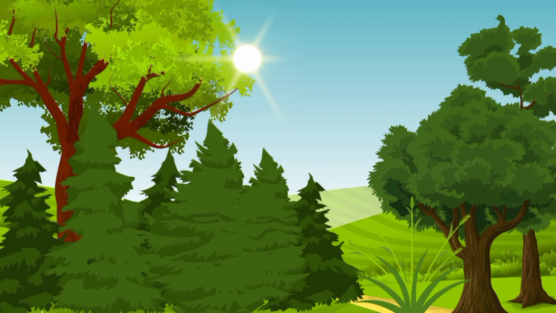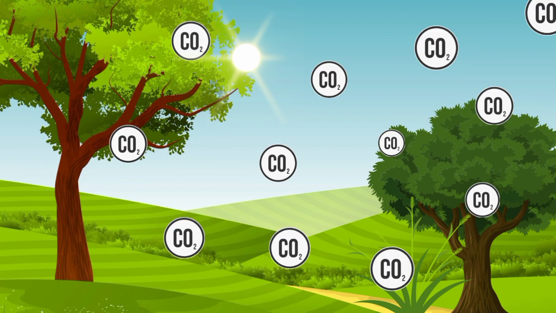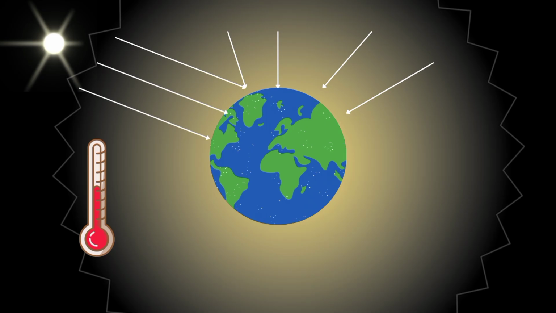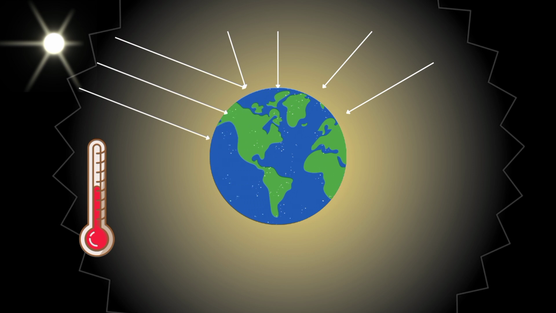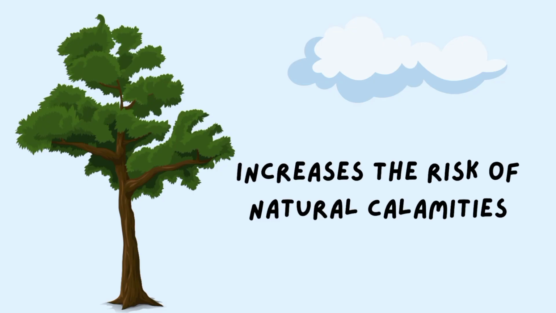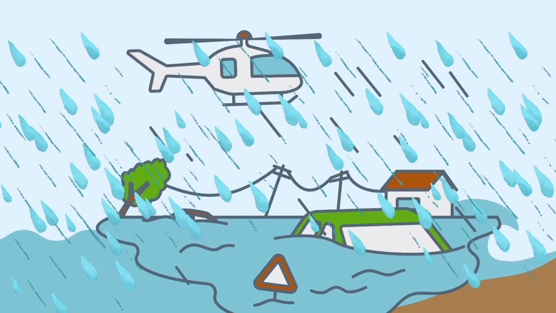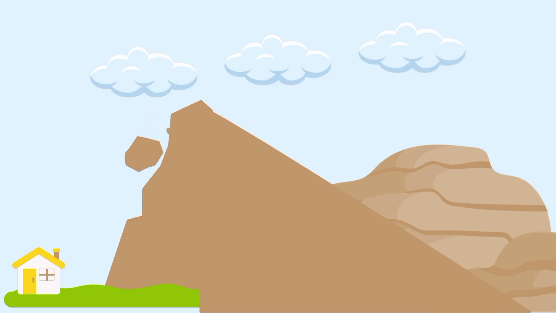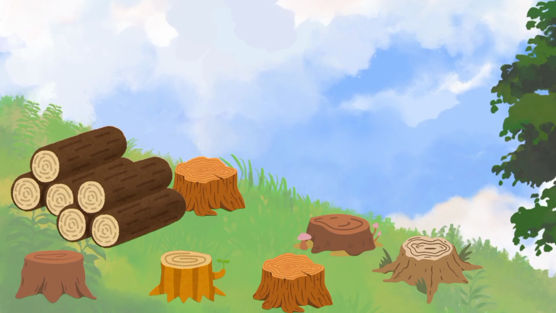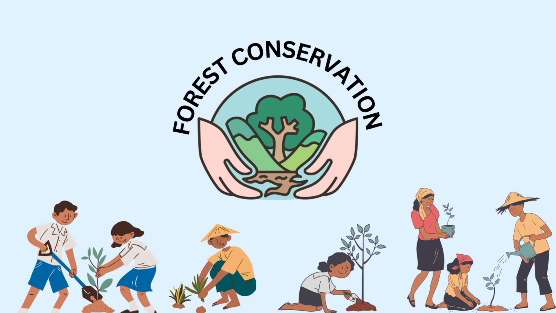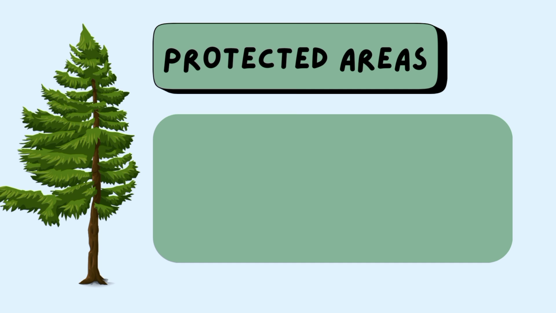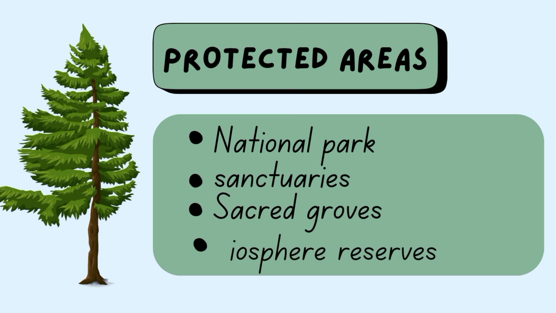Deforestation also increases the greenhouse gas emission. With fewer trees to absorb carbon dioxide from the atmosphere, more carbon dioxide remains in the atmosphere, intensifying the greenhouse effect. It also increases the risks of natural disasters like flood, drought, landslide, and more. In order to counteract the impacts of deforestation, it is essential to adopt effective conservation strategies. For instance, establishment of protected forests like national parks, sanctuaries, sacred groves, biosphere reserves, and so on.